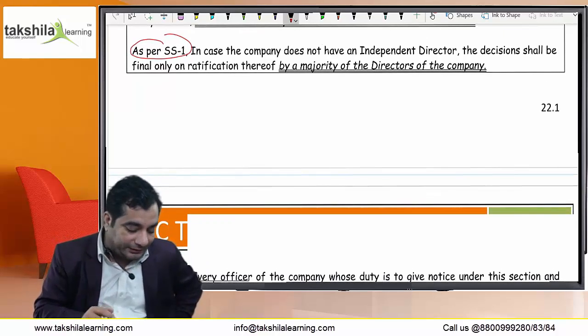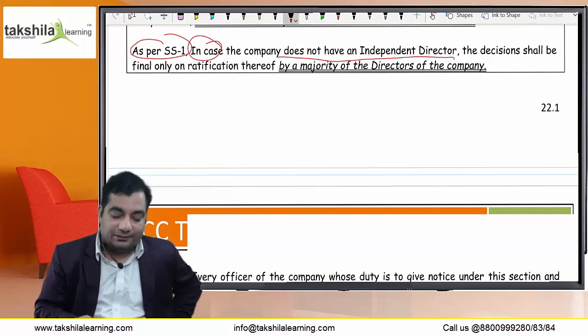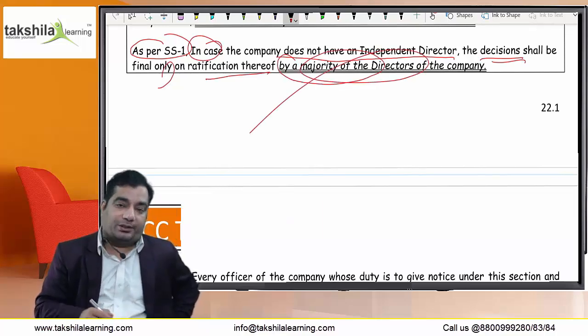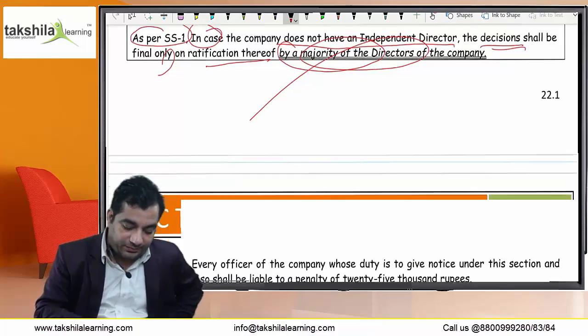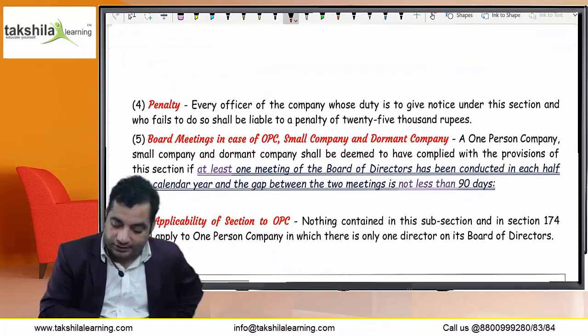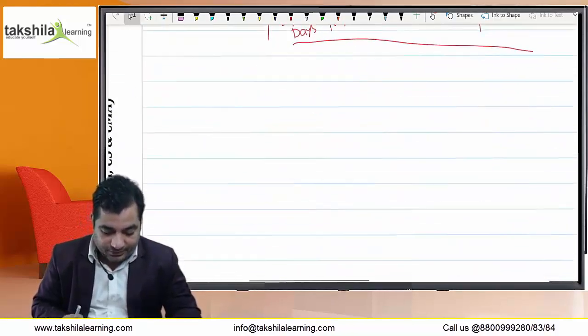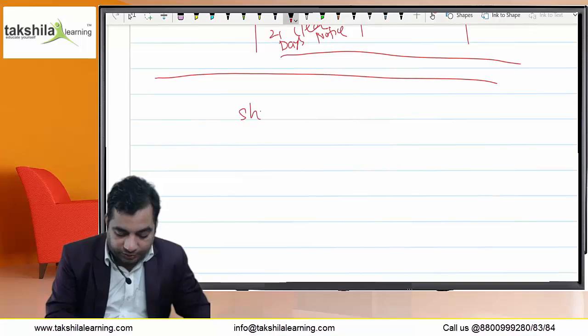As per Secretarial Standard 1, in case the company does not have an independent director, the decision shall be final only on ratification thereof by the majority of directors of the company. Very important point. If there is no independent director, then such a resolution must be approved by the majority of the directors. In the case where the company has an independent director, then shorter notice will do.